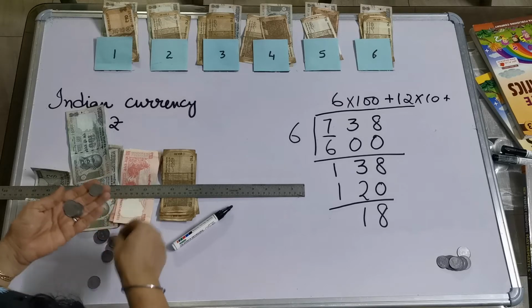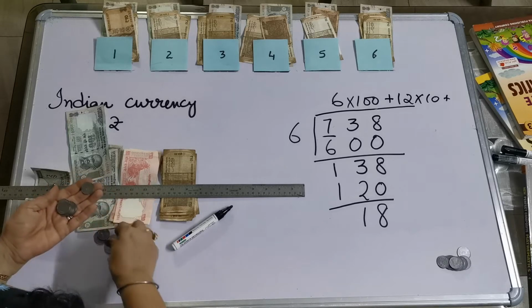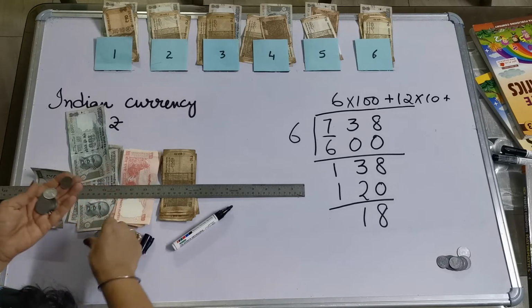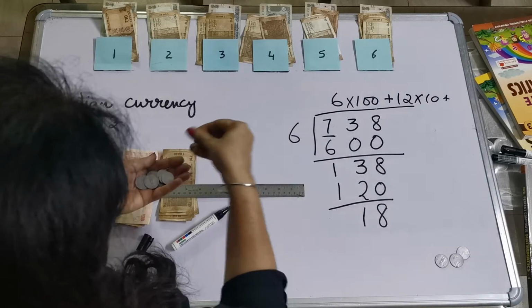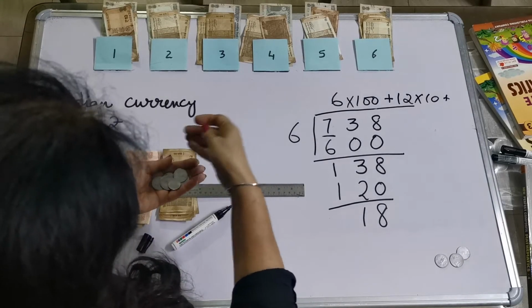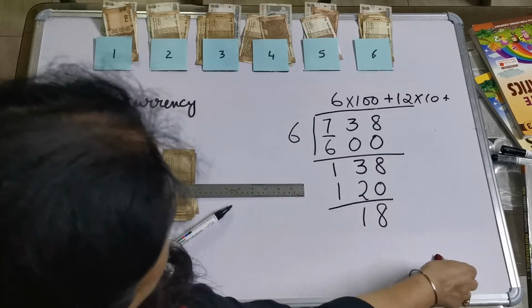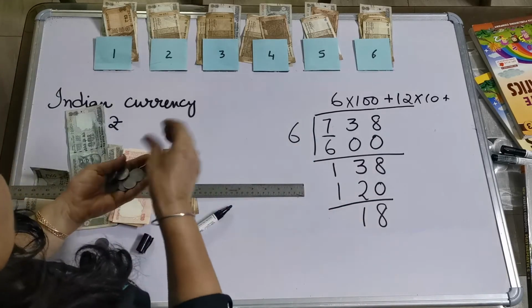1, 2, 3, 4, 5, 6, 7, 8, 9, 10. And these are 8: 11, 12, 13, 14, 15, 16, 17, 18.